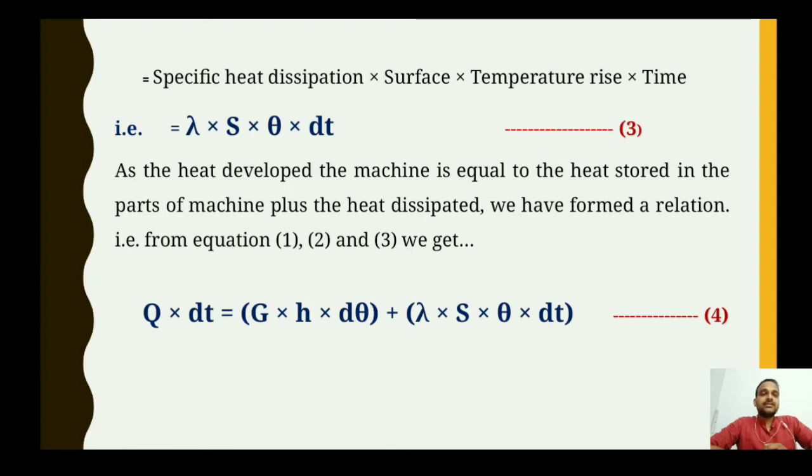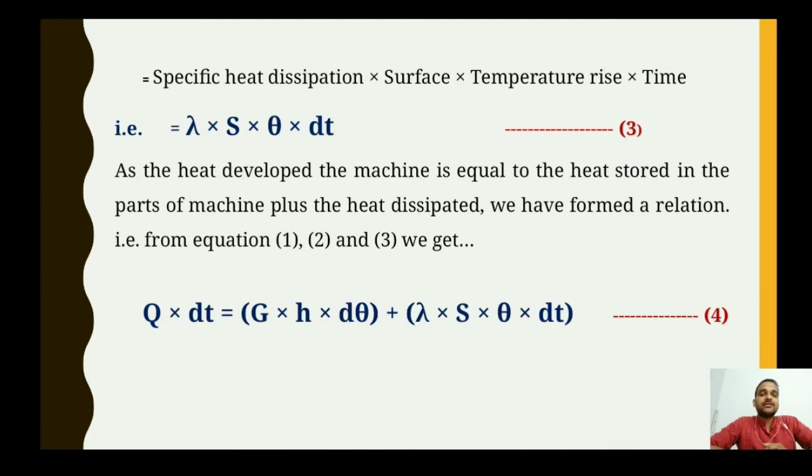Now this stored heat energy has to be dissipated from the surface of the electrical machine. By means of radiation, conduction and convection, the heat energy is dissipated into the environment, into the ambient medium.